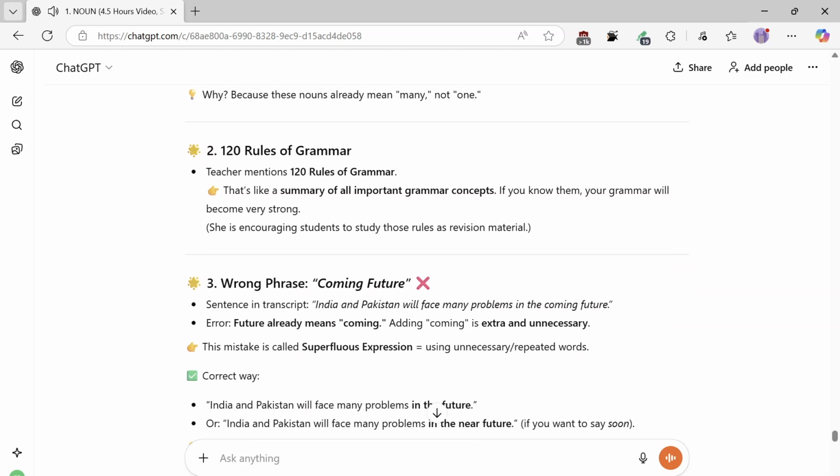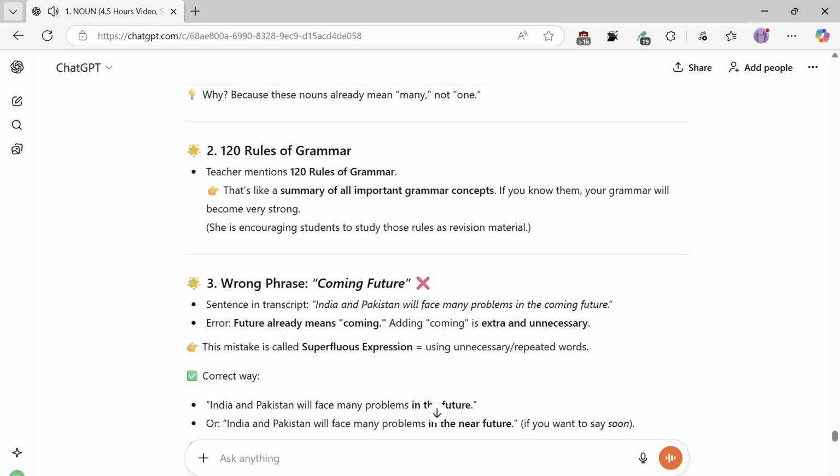Hammer 2. 120 rules of grammar. The teacher mentions 120 rules of grammar. That's like a summary of all important grammar concepts. If you know them, your grammar will become very strong. She is encouraging students to study those rules as revision material.